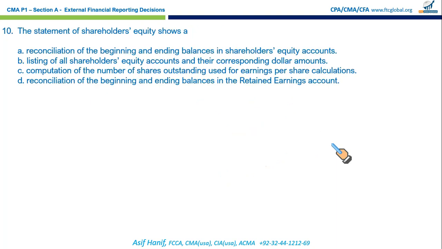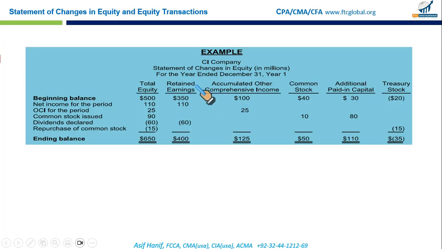The statement of shareholders' equity shows what? Let's see. This is the statement of changes in equity. It shows you different equity accounts: retained earnings, accumulated other comprehensive income, common stock, additional paid-in capital, treasury stock, and sometimes some reserves like capital redemption reserve, dividend equalization reserve, or debenture redemption reserve, which are part of equity. So it shows you the opening balance of your equity accounts, the changes that have taken place over the year, and the closing balance.